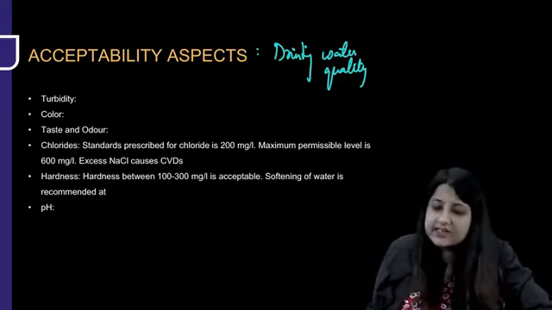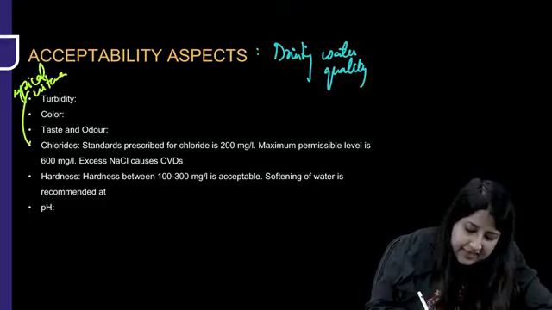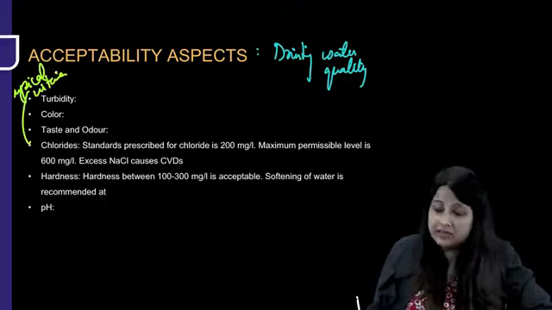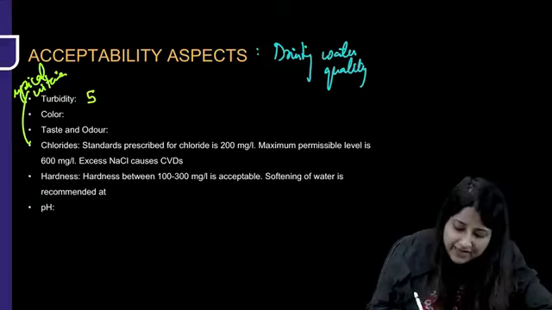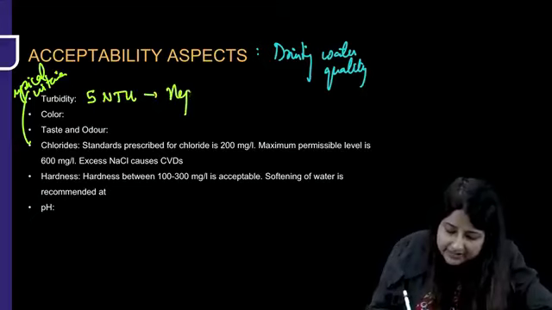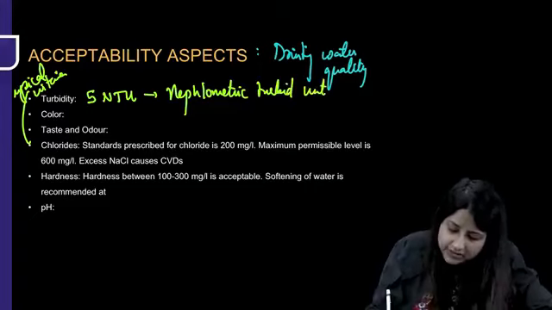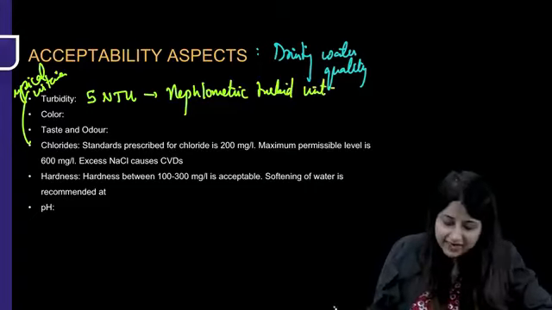Turbidity is a physical criterion. These are all physical criteria. When I talk about turbidity, turbidity up to 5 NTU is permitted, nephelometric turbidity unit. So water turbidity allowed is up to 5 NTU.